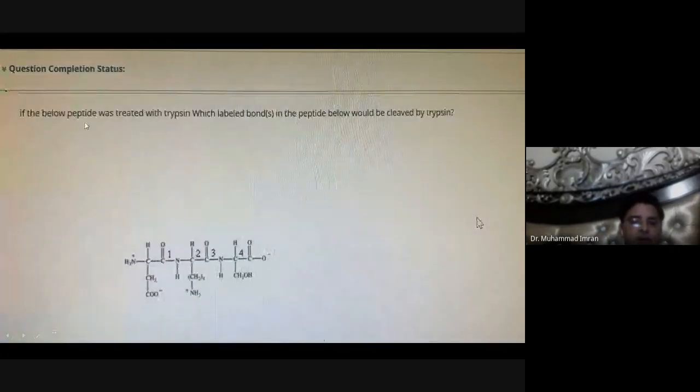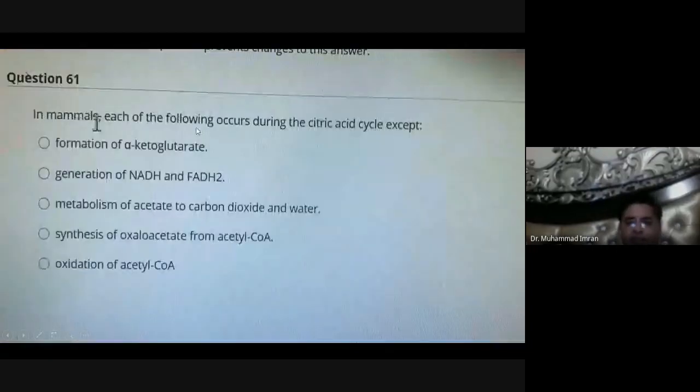If the below peptide was treated with trypsin, which labeled bond in the peptide would be cleaved by trypsin? In mammals, which of the following occurs during the citric acid cycle except oxidation of this, metabolism of acetate to produce carbon dioxide. Only carbon dioxide is produced during the Krebs cycle, not water. So this will be wrong.